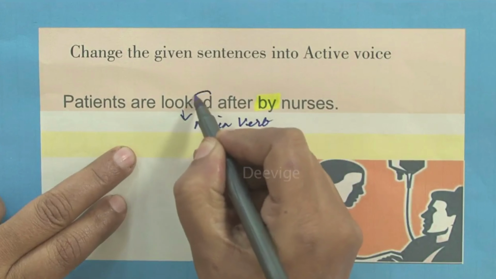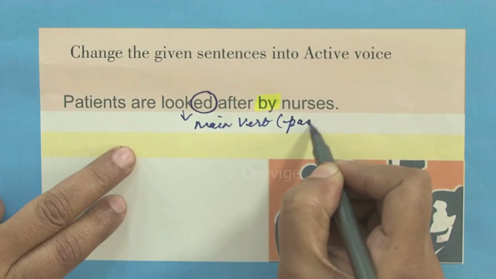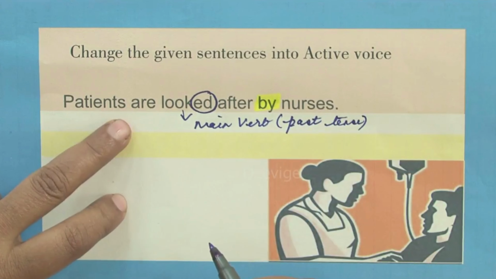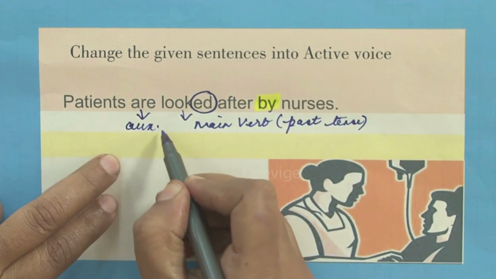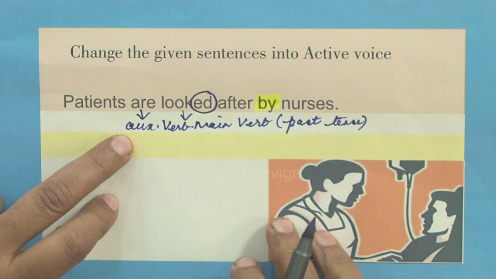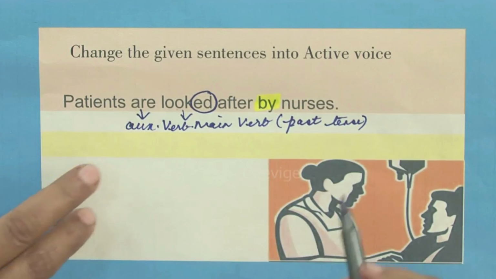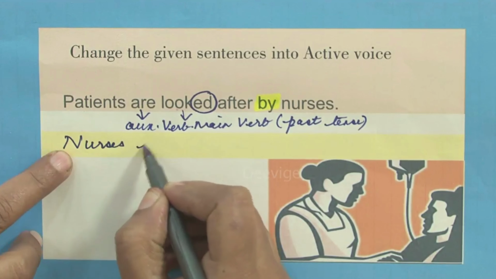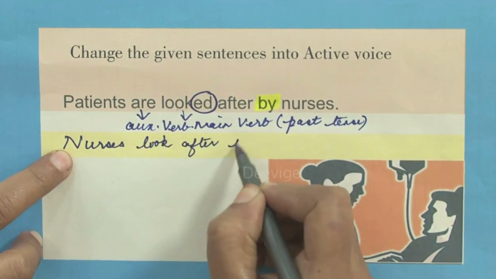Again, the word looked ends with the letters ed, which means it is in the past tense. Then we have an auxiliary verb, that is are. So what is the tense of this particular sentence? It is again in simple past. So nurses look after the patients.